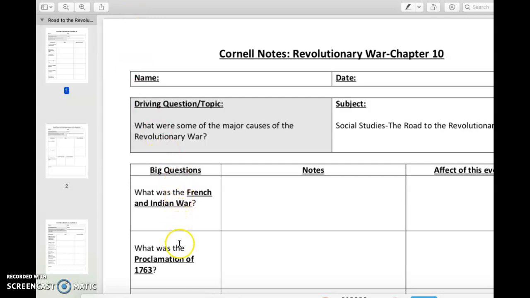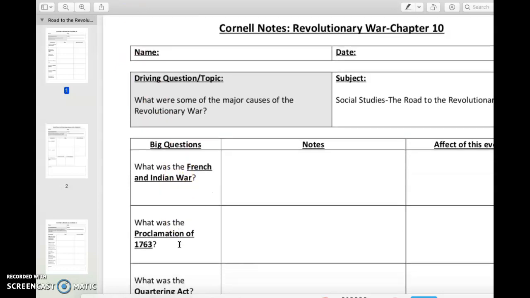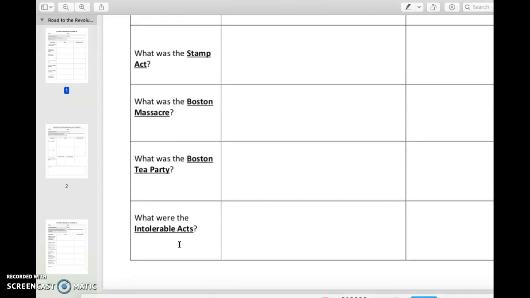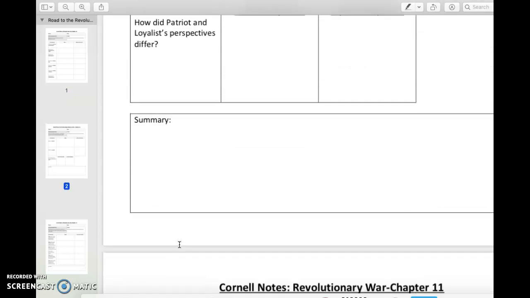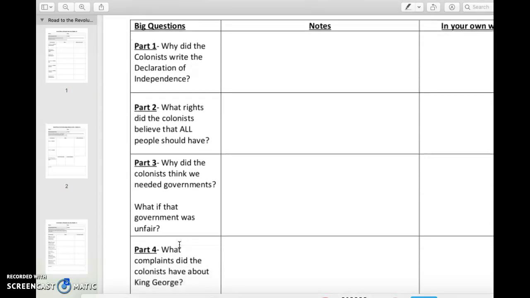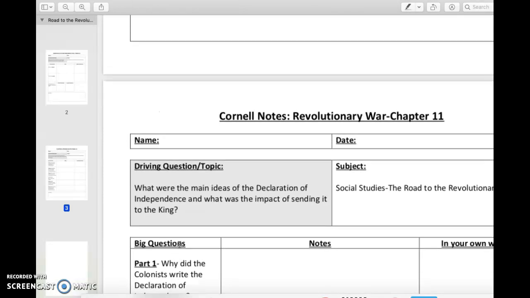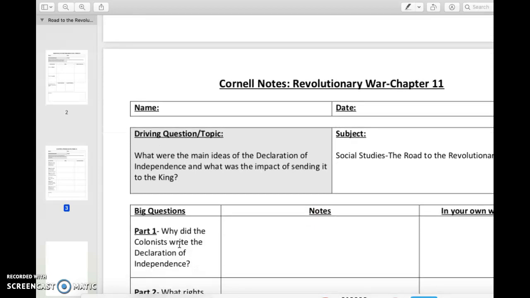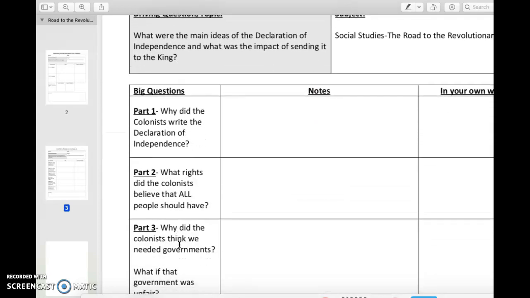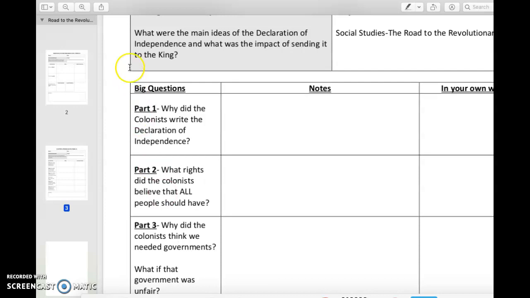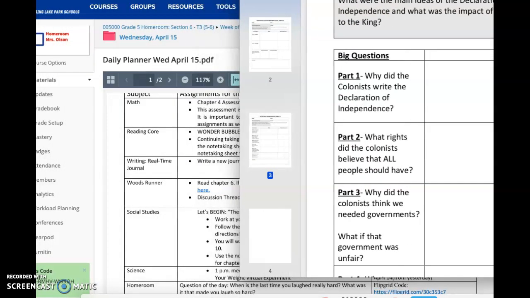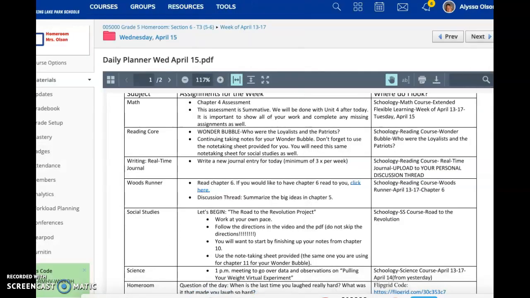While you're finishing up Chapter 10 notes, remember Chapter 10 notes is that first page of notes, Chapter 11 is the second page, and actually the second and the third page, and then oh, I'm sorry, this should be Chapter 12 here, taking notes on that Chapter 12. So as you're working through that, just want you to be aware of where you find those notes so that it doesn't get too confusing for you.